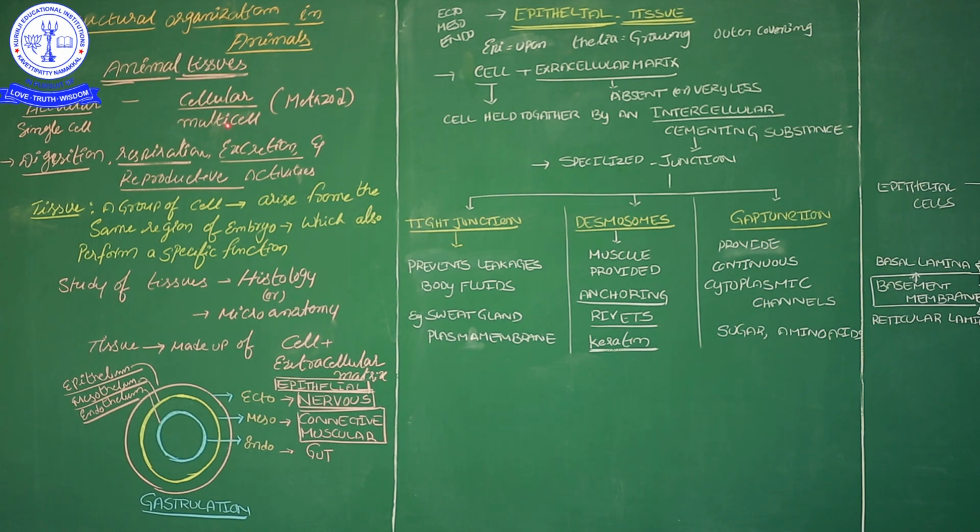Cellular means multicellular. That multicellular nature is scientifically called metazoa. That metazoa is again divided into eumetazoa. Eumetazoa means real tissue formation. So what is the use of these cells?